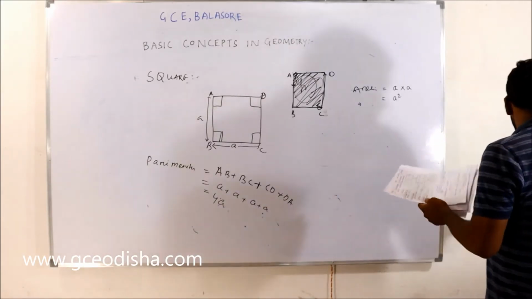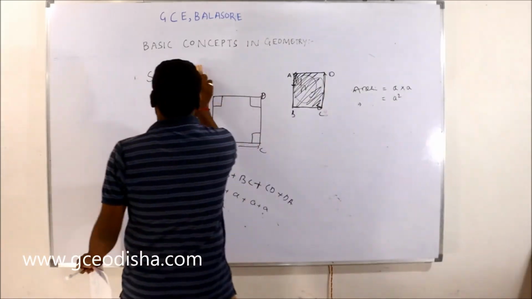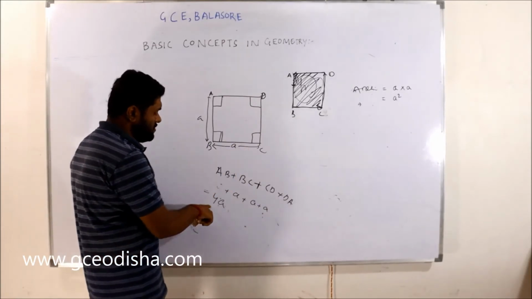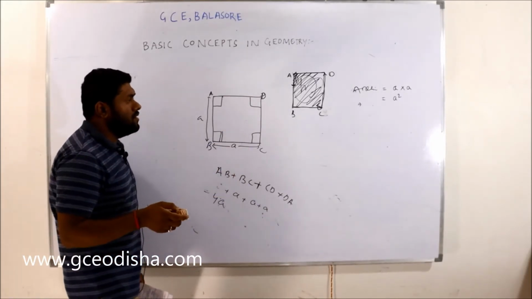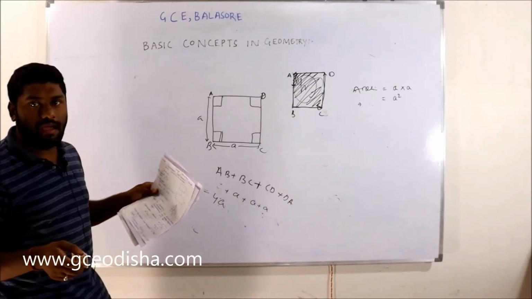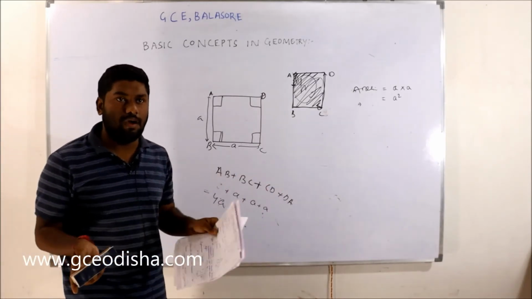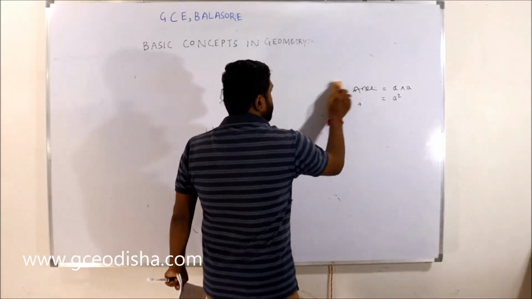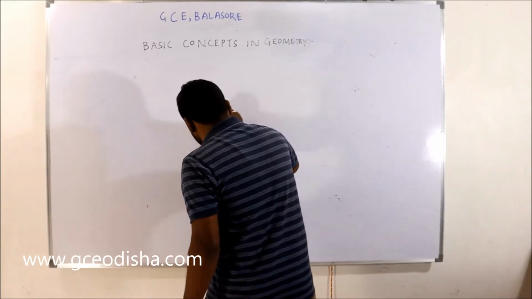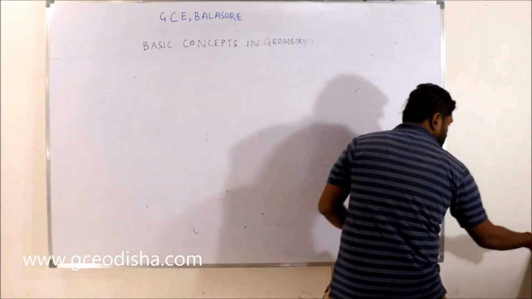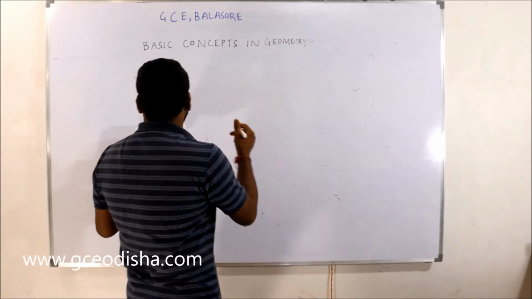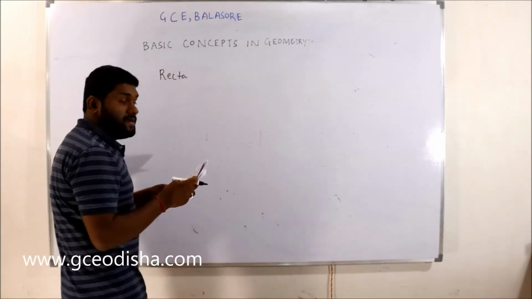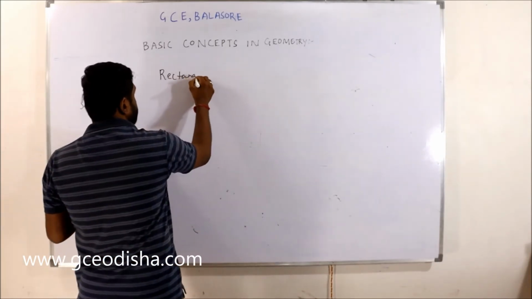Let's come to the rectangle. These are basic things. You just remember the formulas, and you will utilize them when you solve larger problems, right? First we completed the square, and second is the rectangle, right?